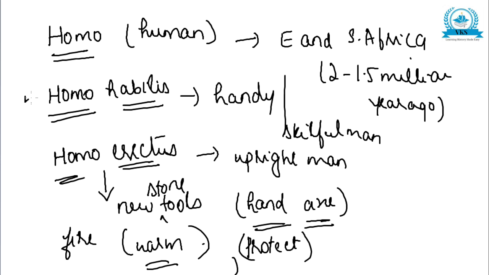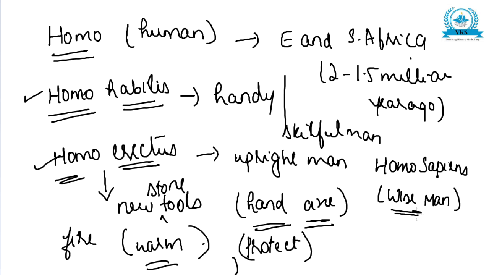So this was Homo habilis, then Homo erectus, and the third step marked the emergence of Homo sapiens, which means the wise man. So these were the three different steps in the emergence of Homo, or human. First is Homo habilis, handy or skillful man, then Homo erectus, upright man, and third was Homo sapiens, or the wise man. These were the three important stages.